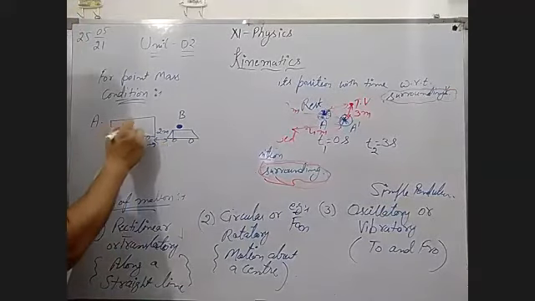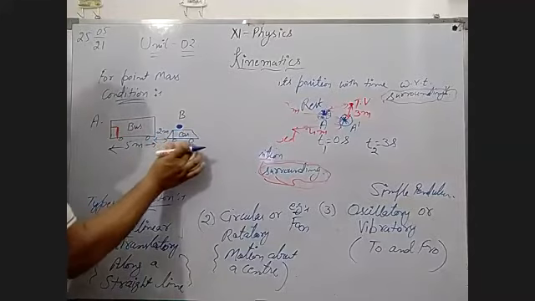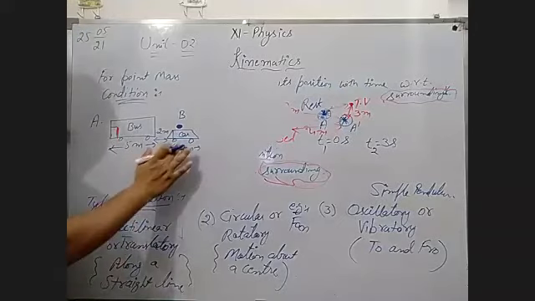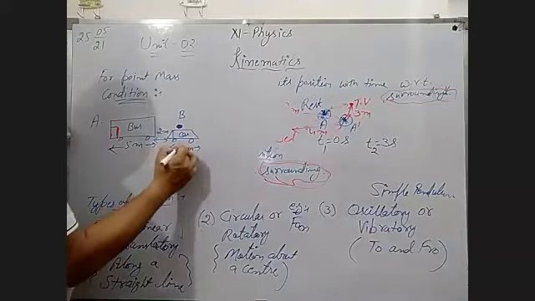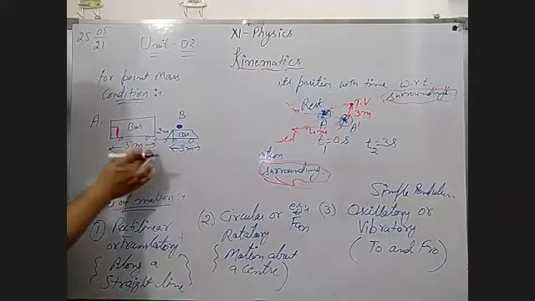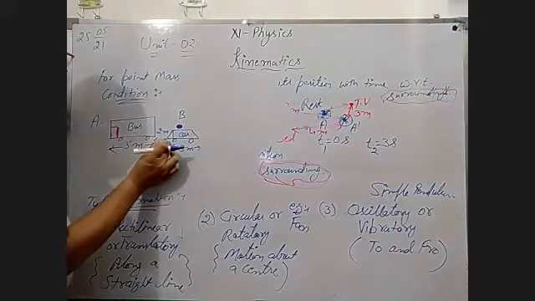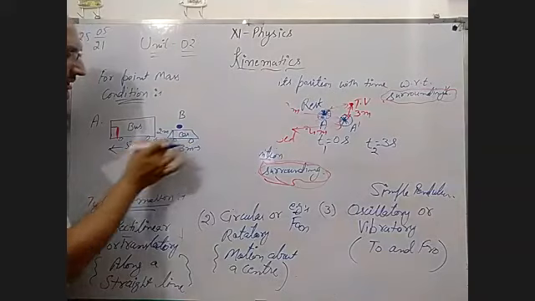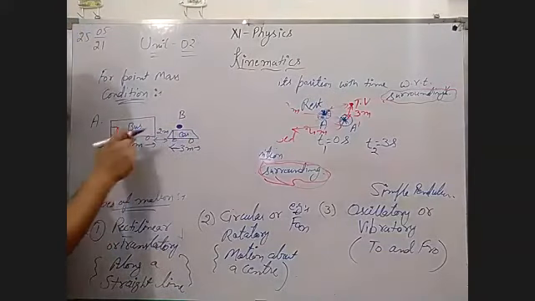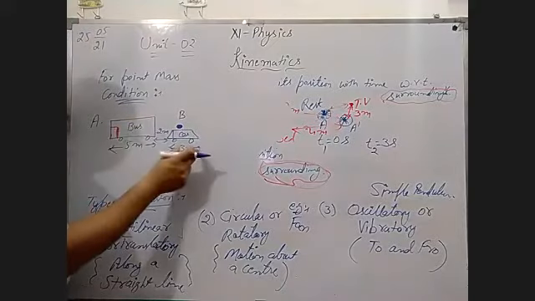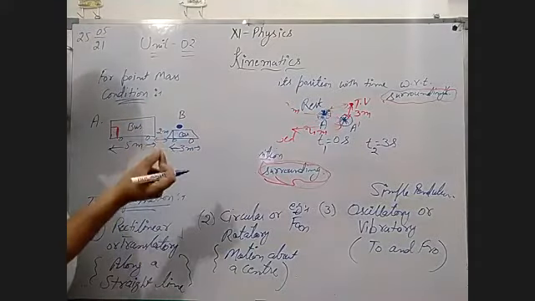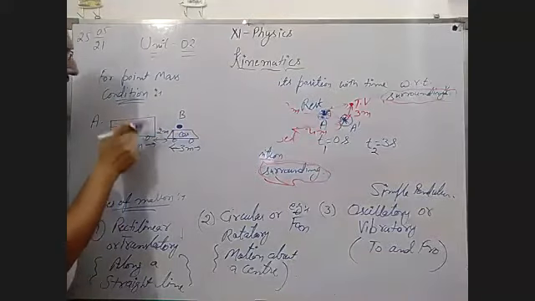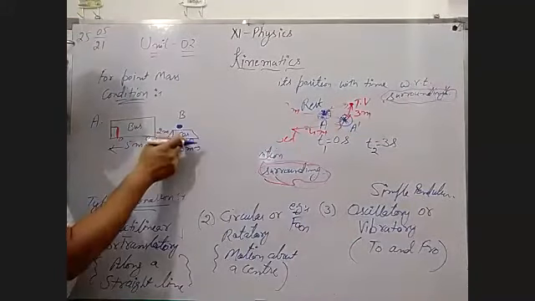This is a bus, this one is a car, and suppose its length is 2 to 2.5 or 3 meters. Now comparatively, this distance is low compared to their size. This is a bus, this is a car, and this is only 2 meters. Then you can't take this as a point object for the bus, and this as a point object for the car.